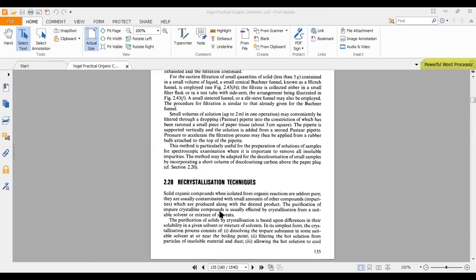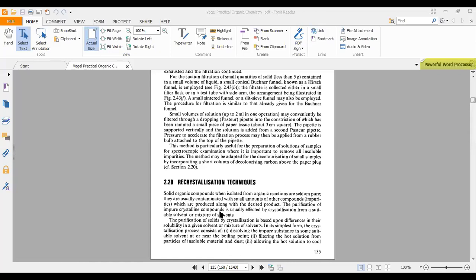This is the first technique that you have already come across in a previous lecture, filtration. So we carry out the filtration. The reactant is soluble in the reaction, but when it is done in a reaction flask, the product once formed forms a precipitate. It is insoluble in that solvent.